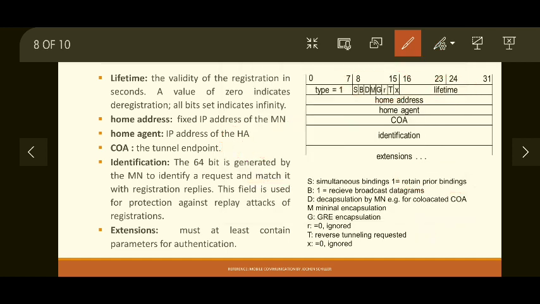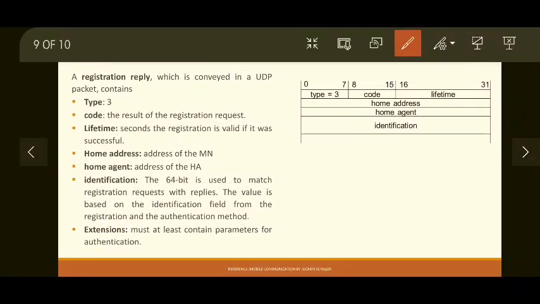Once the home agent receives this request, it performs the mobility binding and sends out the reply. So let's see how the replies are sent. Registration reply is a relatively easier format. There are no individual bits involved in this one. So the registration reply, similar to the registration request, uses UDP for transportation. The type field is 3.